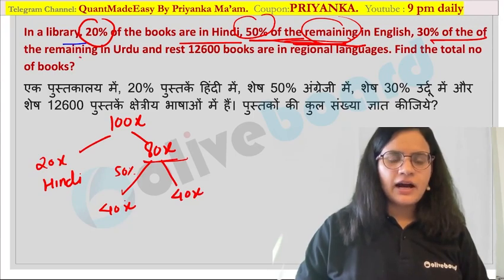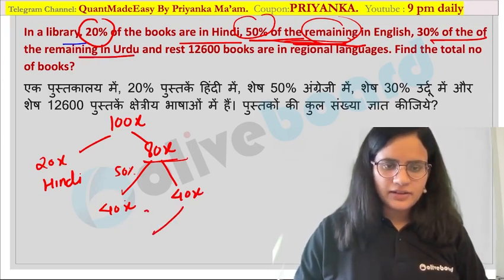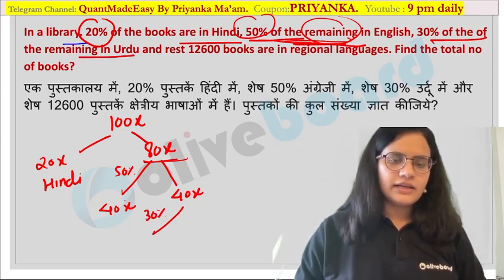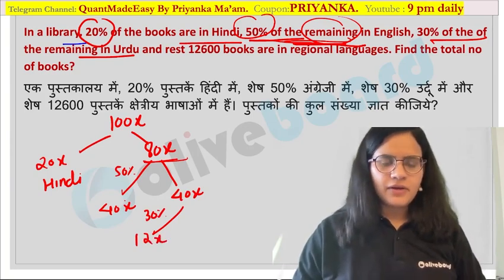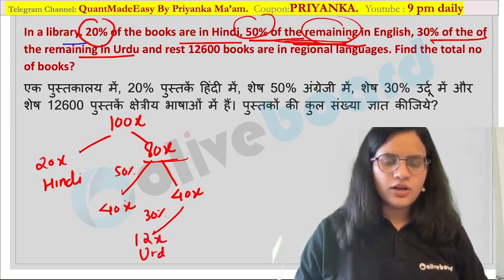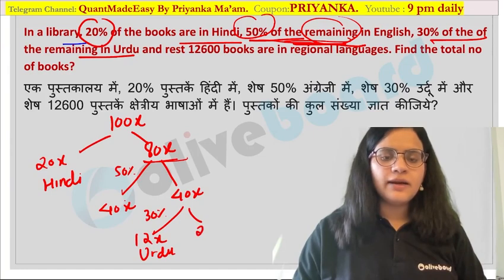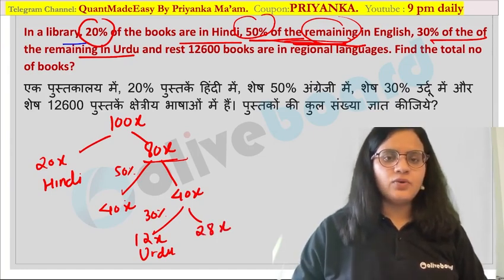30% of the remaining are in Urdu. So you have to calculate 30% of this remaining over here. That is nothing but 12x. Are you getting it? So this is in Urdu. So how much would be the remaining value? 28x would be the remaining value. Now the rest,